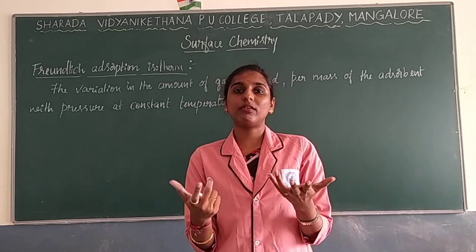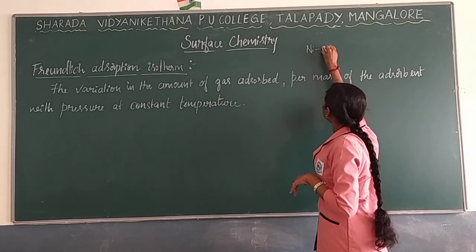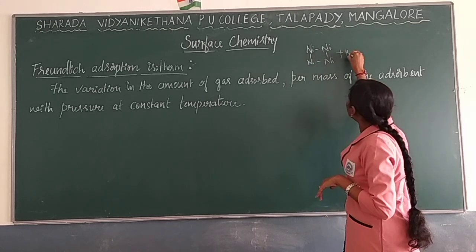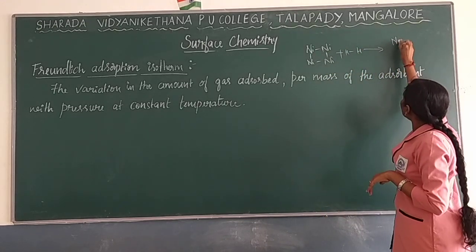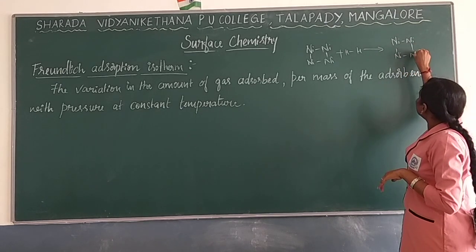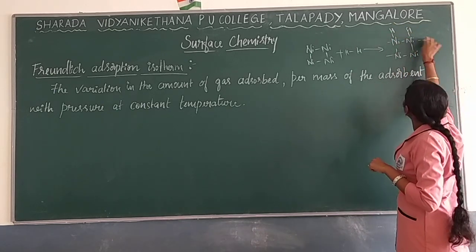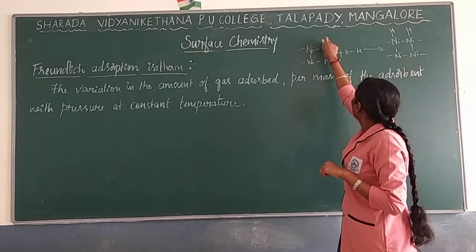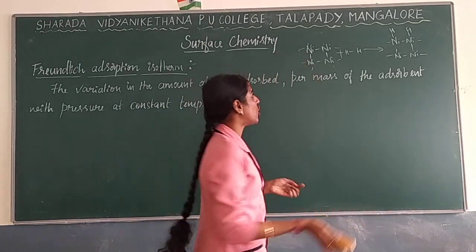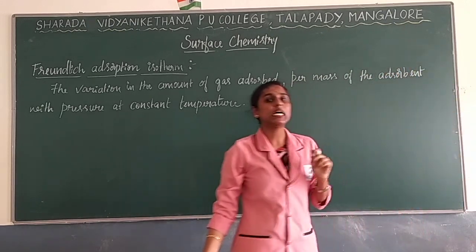One more example is the reaction of hydrogen with nickel. When nickel metal reacts with hydrogen, nickel will adsorb the hydrogen molecules. This is one example of chemisorption where chemical adsorption takes place. I guess you understood physisorption and chemisorption.